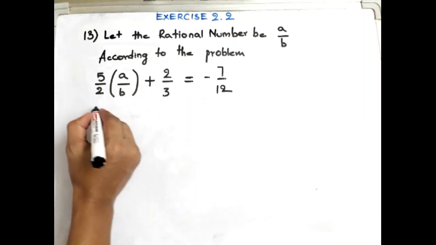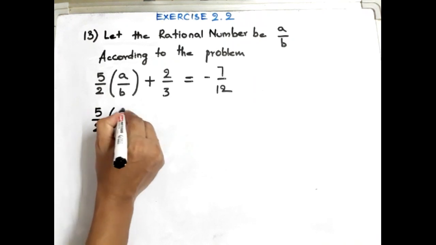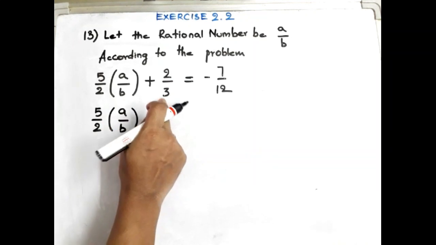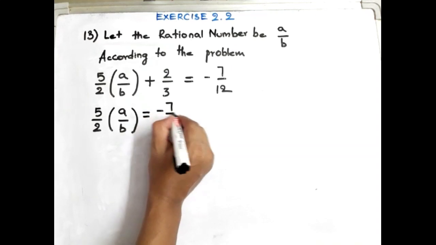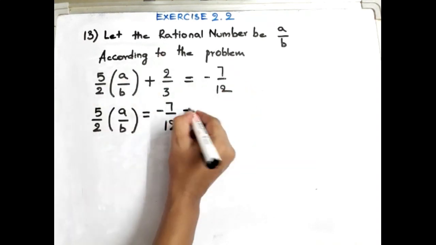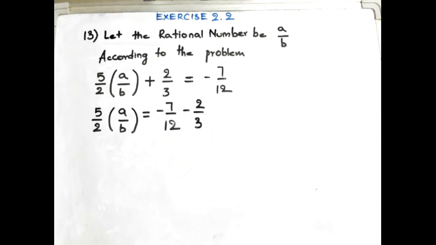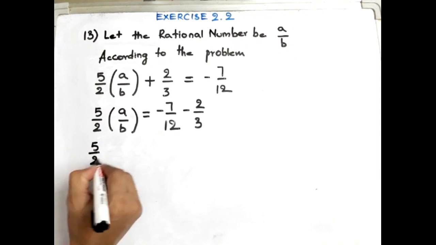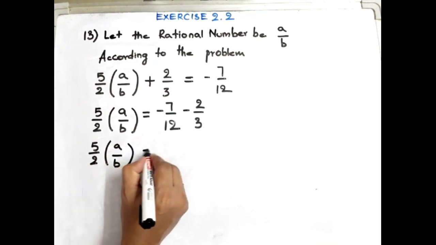Now look, 5 by 2 into a by b. If I transpose this plus 2 by 3 to the other side, it will become minus 7 by 12 minus 2 by 3. If we transpose, it becomes minus 2 by 3. So the left hand side we leave as it is, 5 by 2 of a by b is equal to.